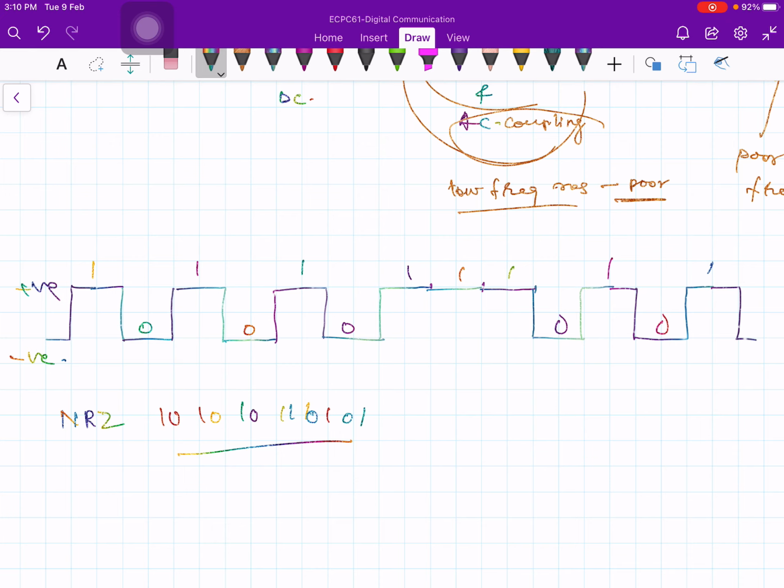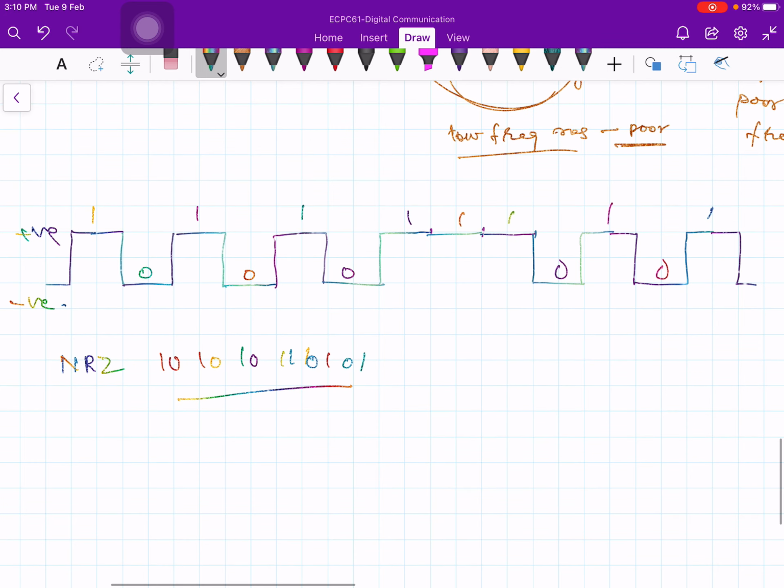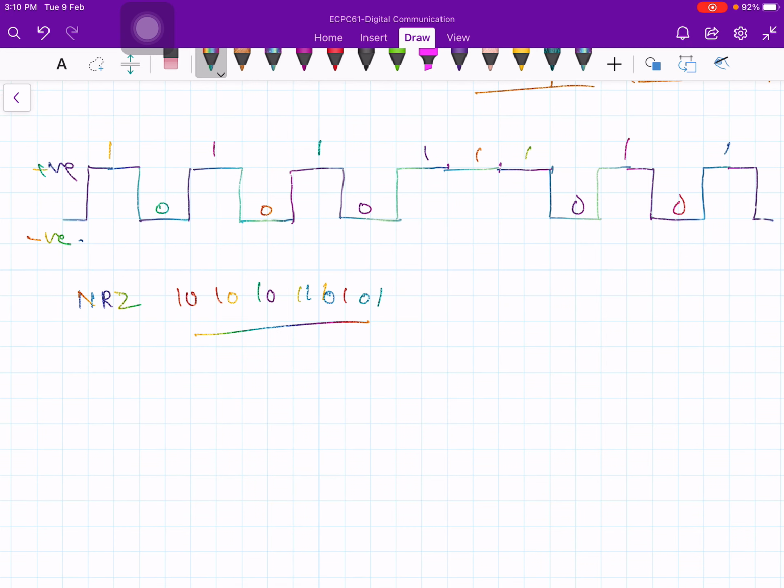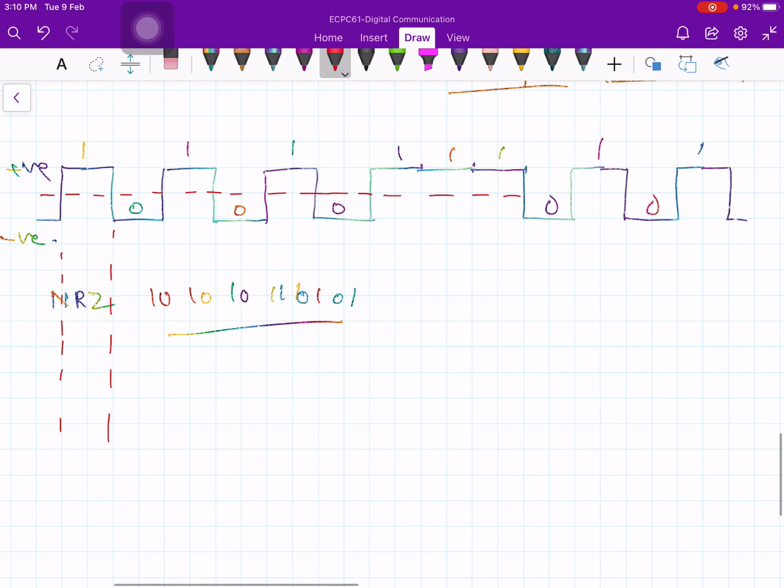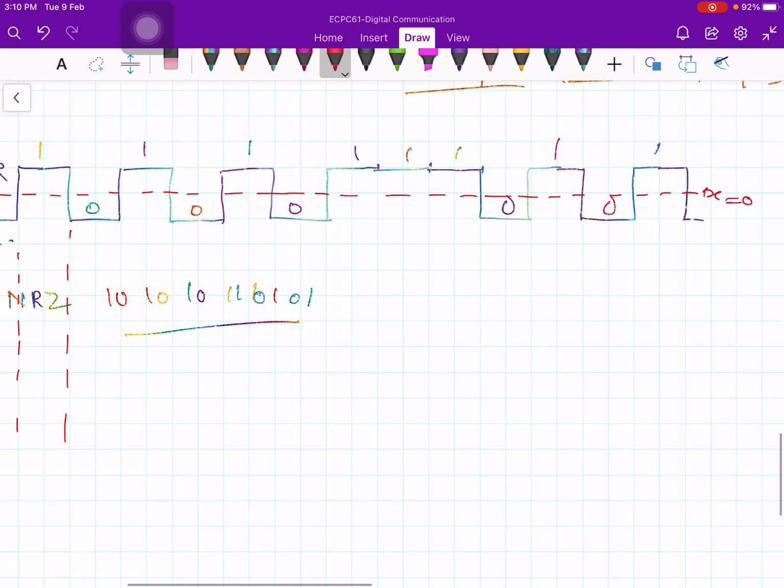If you transmit this waveform to the transmission line, then what you are going to see at the output is as follows. By the way, this is my DC level. What is the DC level in this waveform? It is 0, perfectly fine, which is equal to 0 volts.